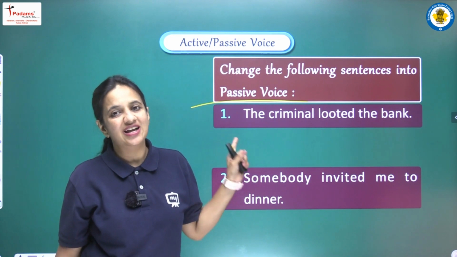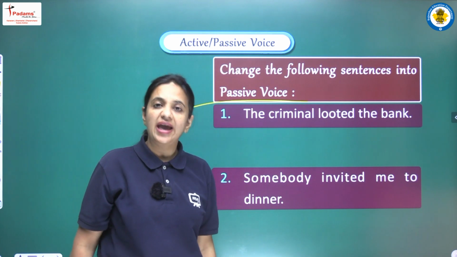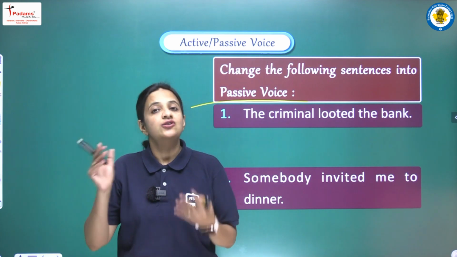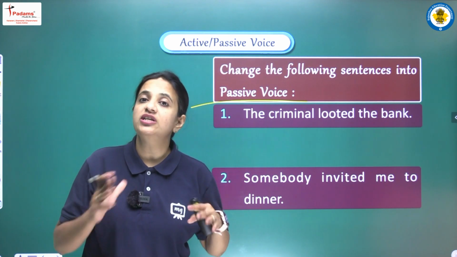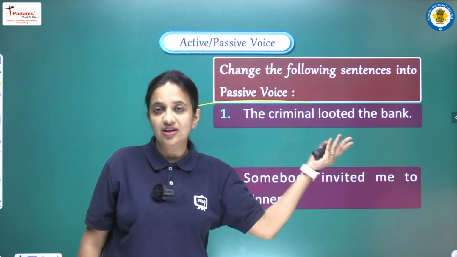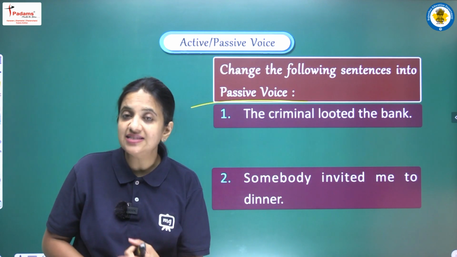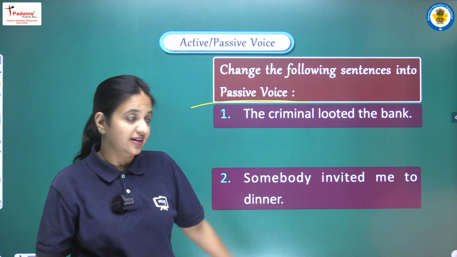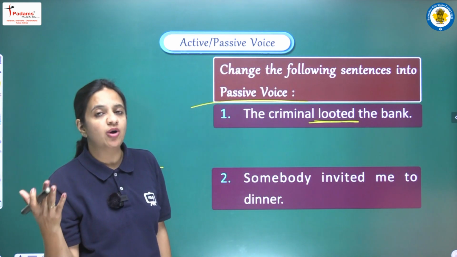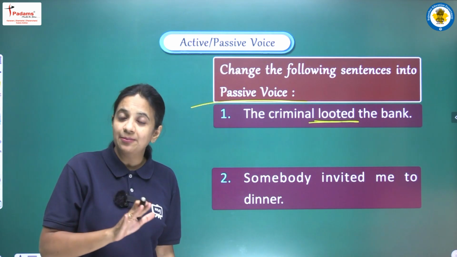Okay, so now let's begin with our very first sentence, that is, the criminal looted the bank. So students, the basic things we have to do for converting: first of all we have to see what form the sentence is in, right? So we can see that we have one assertive sentence here, a positive sentence. The second thing is we have to identify the tense given in the sentence. Here we can see that we have looted, that is the second form of the verb, and because of this we can say that we have past simple tense here.